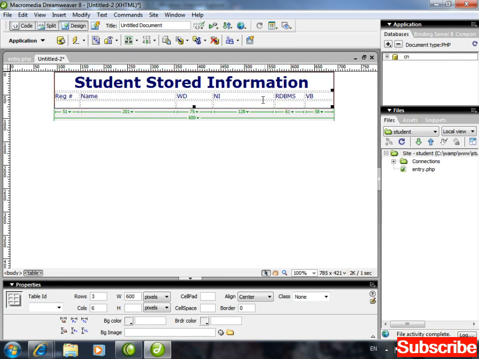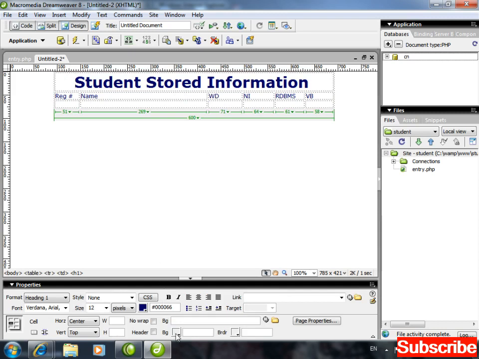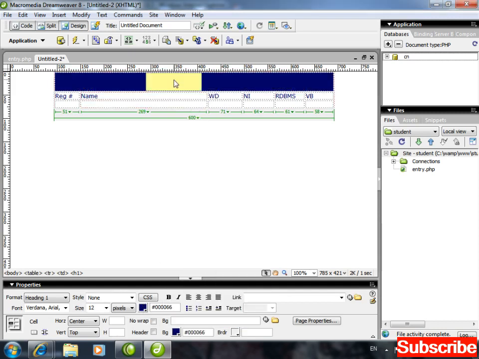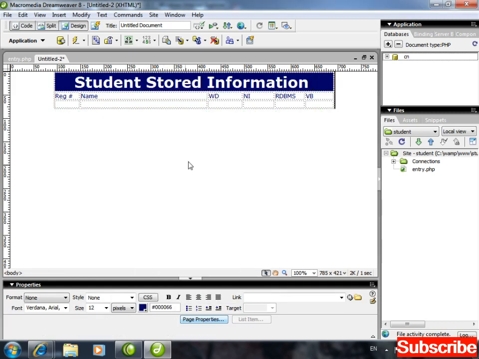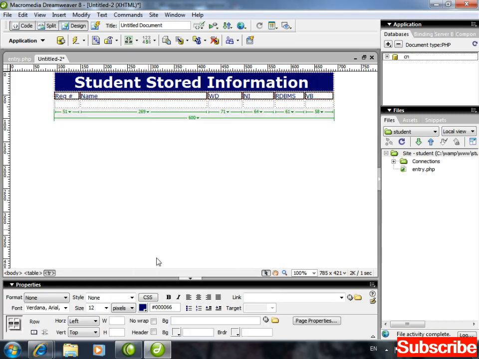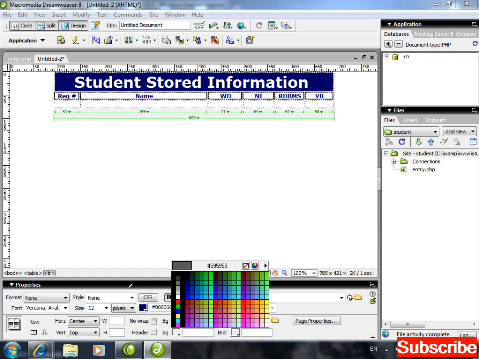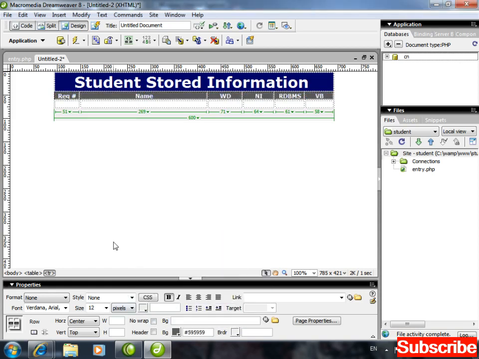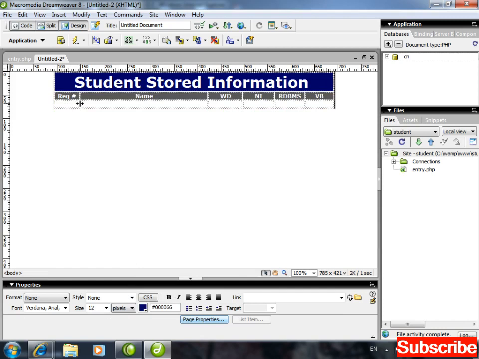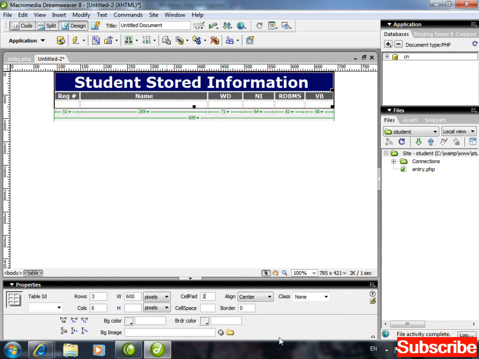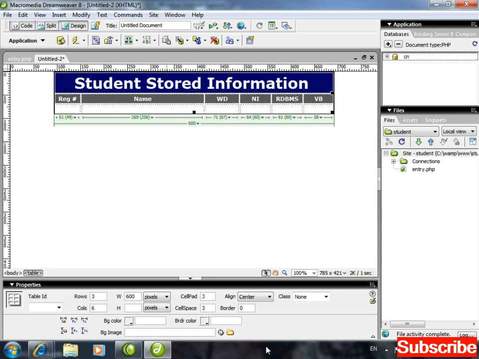Background color of that cell like this, text color white, right? Now all of these headings, make them bold, and their alignment center. Also change the background color of this one row as well. Background color, let me make it a little darker, and the text color white. Again, table selected, cell padding 3 and cell spacing 3 by 3.